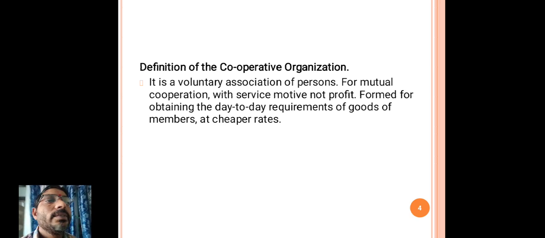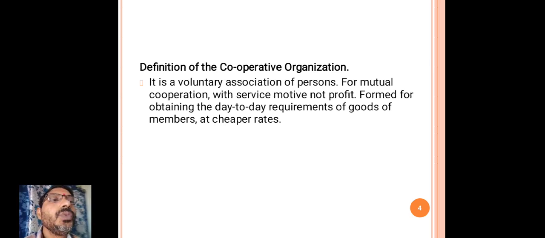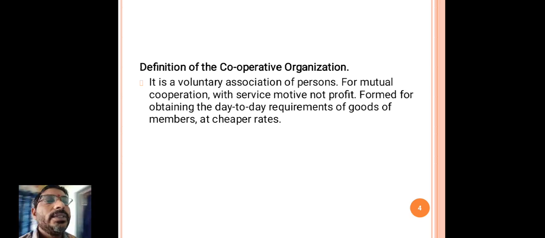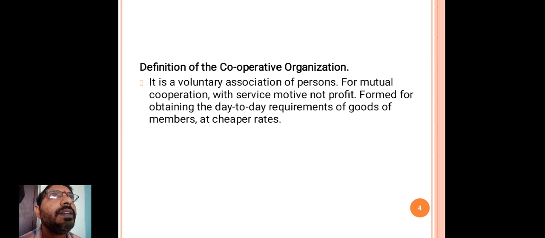There is a small difference between sole trading, partnership or joint stock company and this cooperative organization. These are established not for getting more profits, and it is a service motive organization.